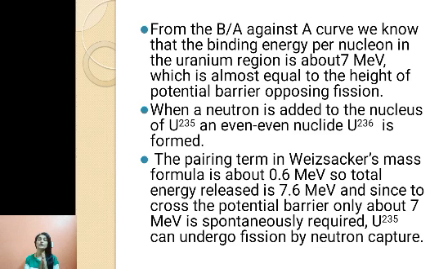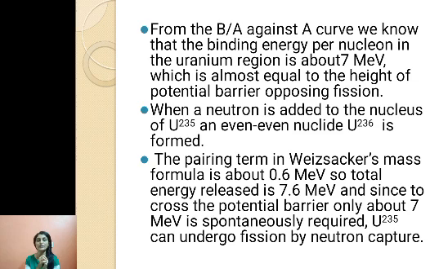So if a uranium fission reaction has to take place, then there is a potential barrier of 7 MeV which has to be crossed. Understand the point that if in uranium we want a nuclear fission reaction to take place, then there is a potential barrier of height 7 MeV and that we have to cross.